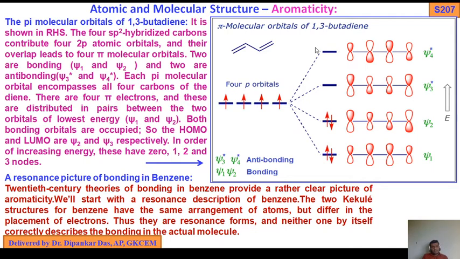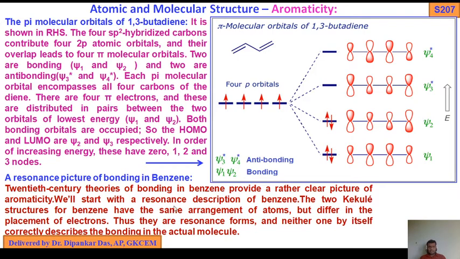Now, the resonance picture of bonding in benzene. Before discussing aromaticity, we should talk about benzene, the main compound. In the 20th century, theories of bonding in benzene provided a rather clear picture of aromaticity. We'll start with a resonance description of benzene.